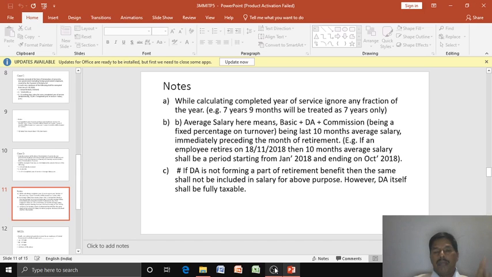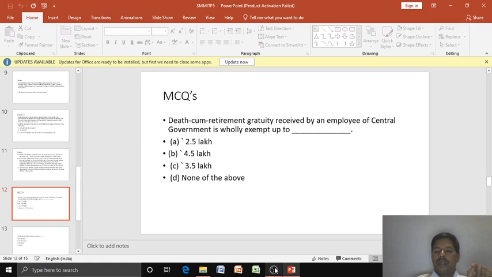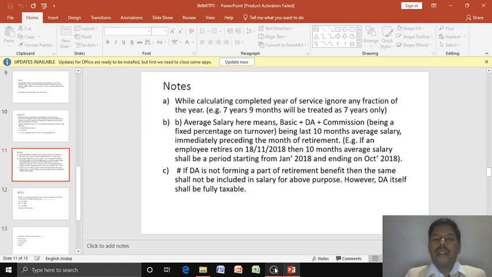But if DA is considered for retirement benefit, then it shall be included. Otherwise, it should not be included. Thank you for your patience in hearing this session.